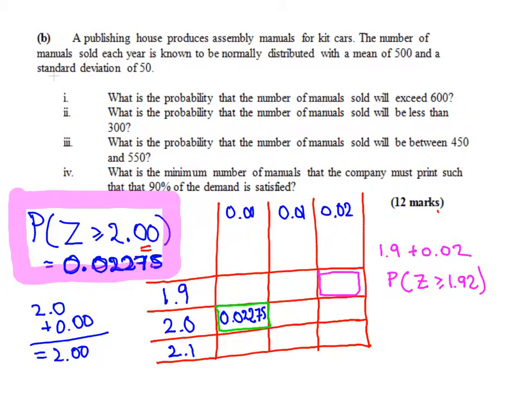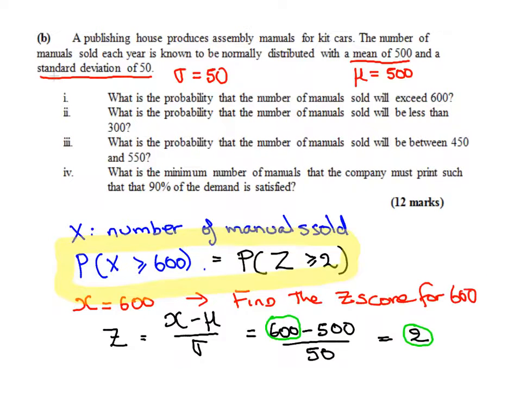It's 2.27%. So the probability of x greater than or equal to 600 is equal to the probability of z greater than or equal to 2, and that is equal to 0.02275. So that's the answer to part 1. What we're going to do now is perform the second operation. What is the probability that the number of manuals sold will be less than 300?